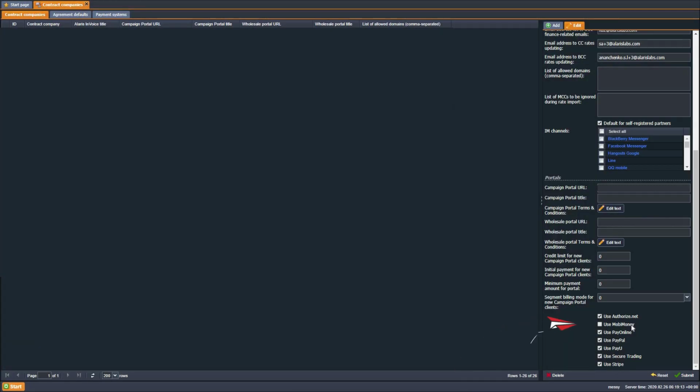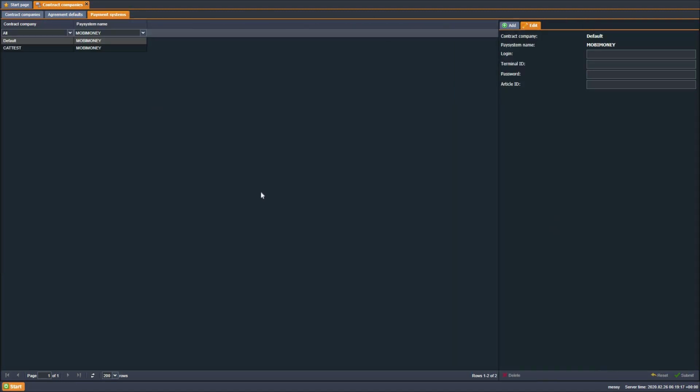Support of the new payment system MobiMoney has been added. As for other systems, the new option Use MobiMoney has been added to the reference books Contract Companies. The Payment Systems tab of Contract Companies contains the necessary settings.